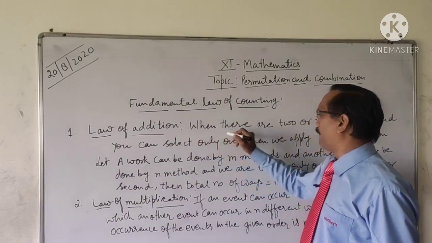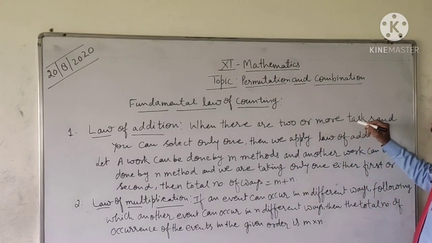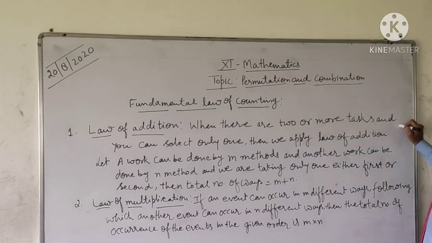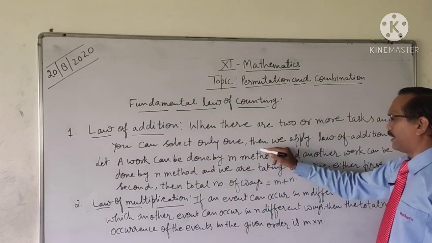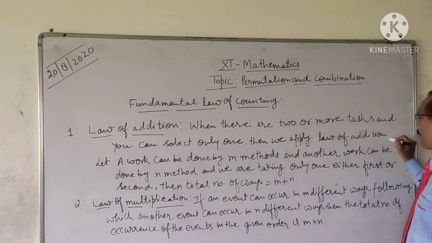Students, see the law. When there are two or more tasks and we can select only one, then we apply the law of addition.